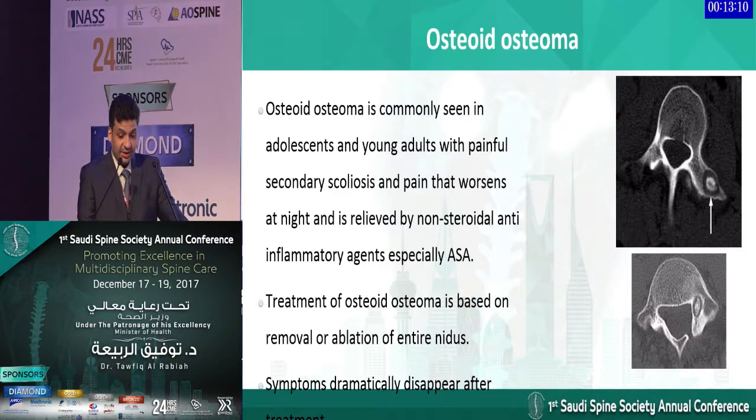Osteoid osteoma is a classical tumor commonly seen in adolescent and young patients. Secondary to this tumor, the patient may develop scoliosis due to the worsening of pain. The pain is usually worse at night and relieved by non-steroidals, more so with aspirin, which is classical teaching. Treatment of osteoid osteoma is based on removal or ablation with your interventional radiologist.